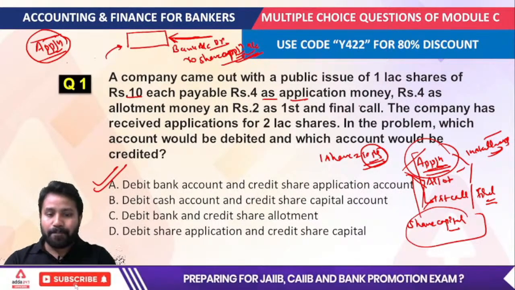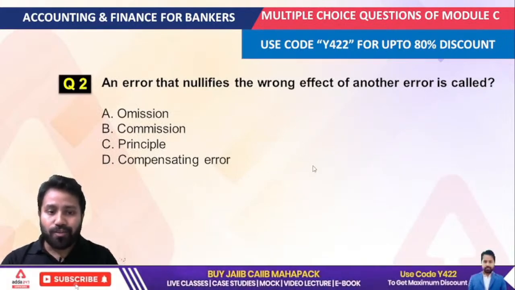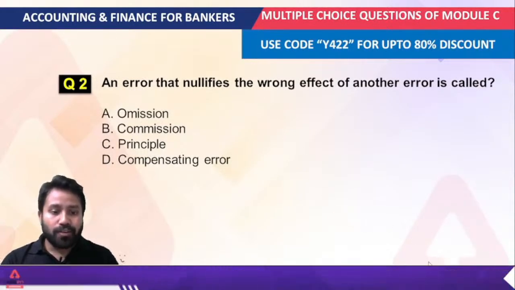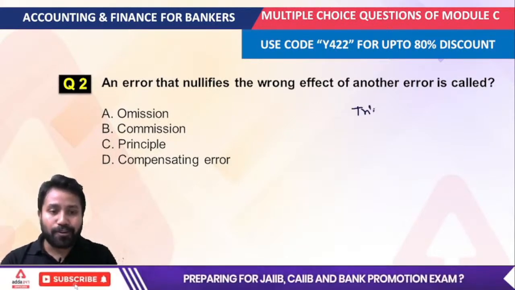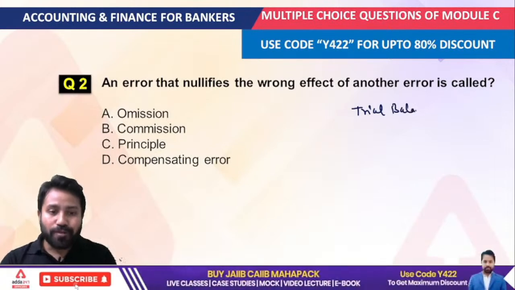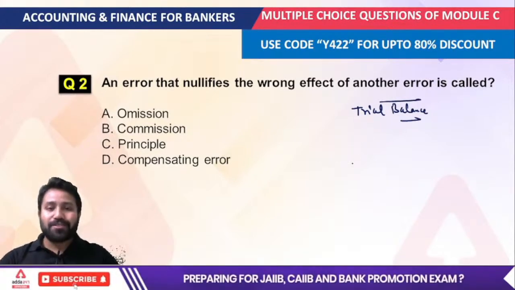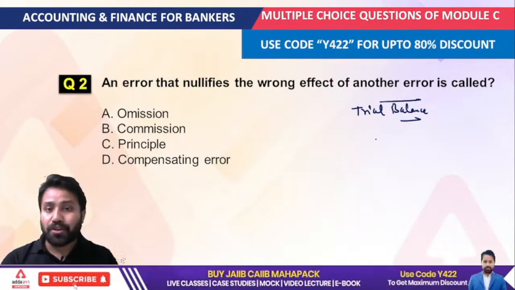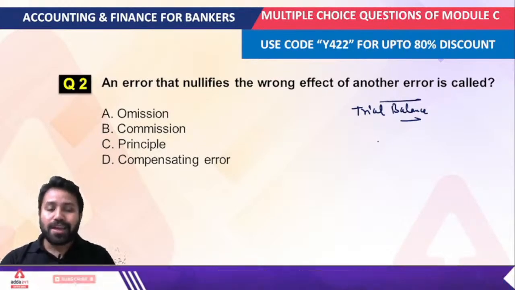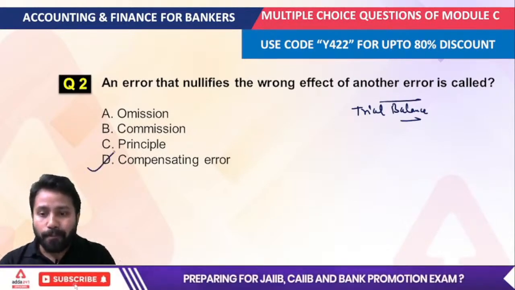Second, an error that nullifies the wrong effect of another error. Whenever we're talking about errors, while we are understanding the chapter of the trial balance, what would be the answer of this? Just tell me, what would be the answer to this question? When we understood the trial balance chapter, we learned about the classification of errors, right? In the classification of errors, there is a very important error, that is compensating error.